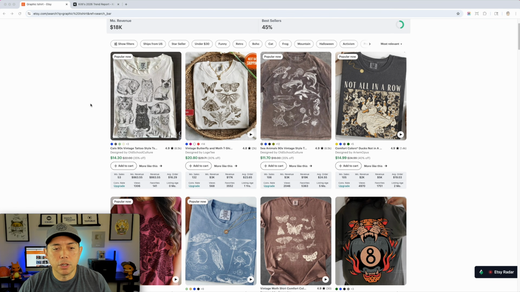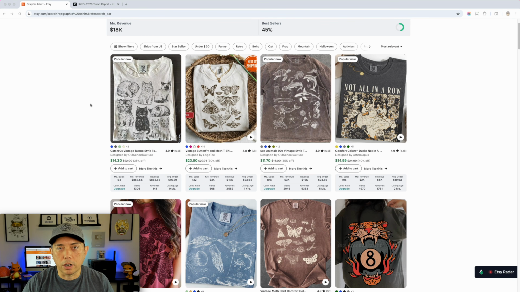So what I'm going to do is take a screenshot on my Mac. It's Command-Shift-4, you see that right there, and I just go like this, and I'm going to take a screenshot of this one like that, boom. And then I'm going to look for other ones on here that are making a sale. I want to make sure that there's enough of these that show that this style is something that people like to buy.